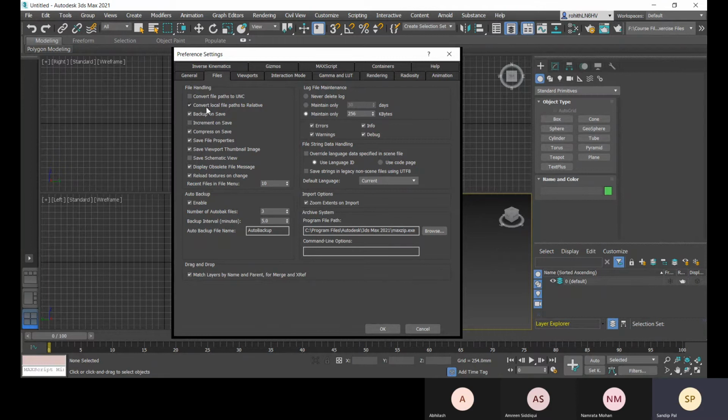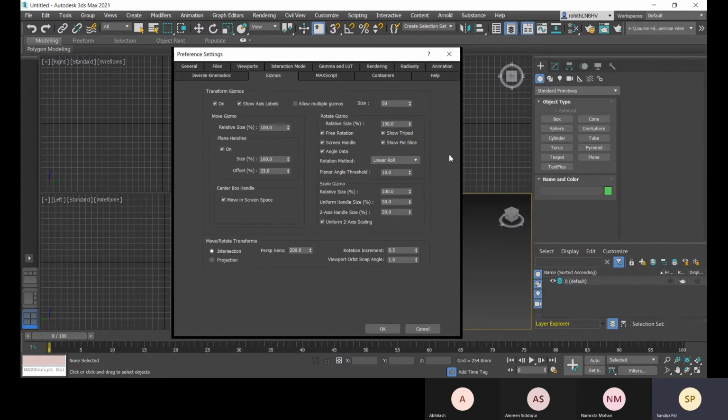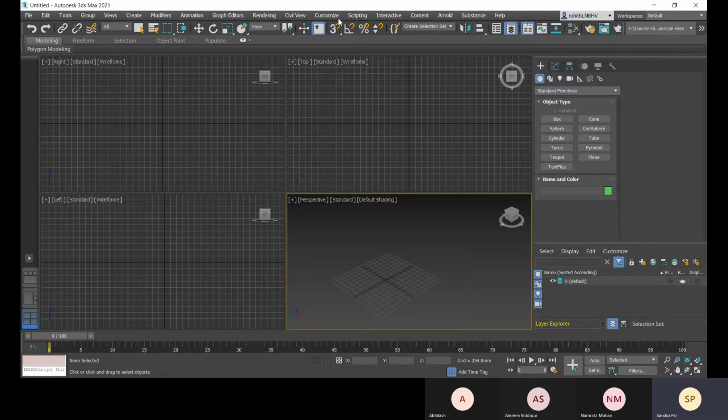Make sure you do check this convert local file path to relative. This option should be checked, and this enable option should be checked. And about the gizmos, everything is okay right now. So this access levels, this gizmos, this is done. Now let's go for OK. And before starting your project, what you will do is